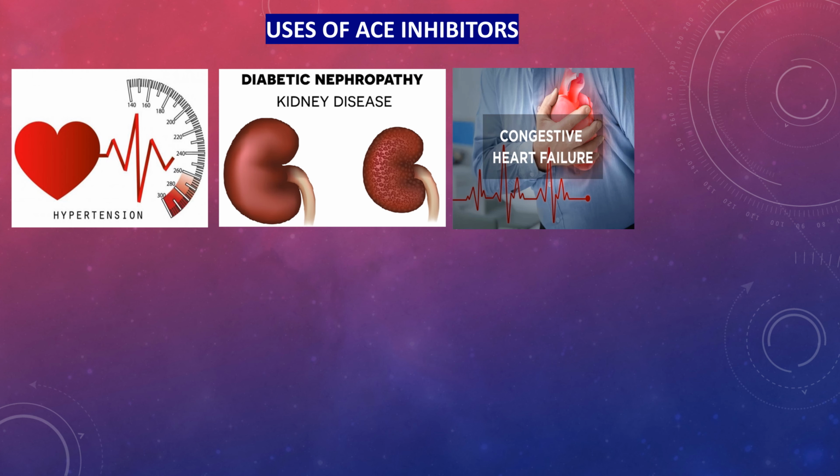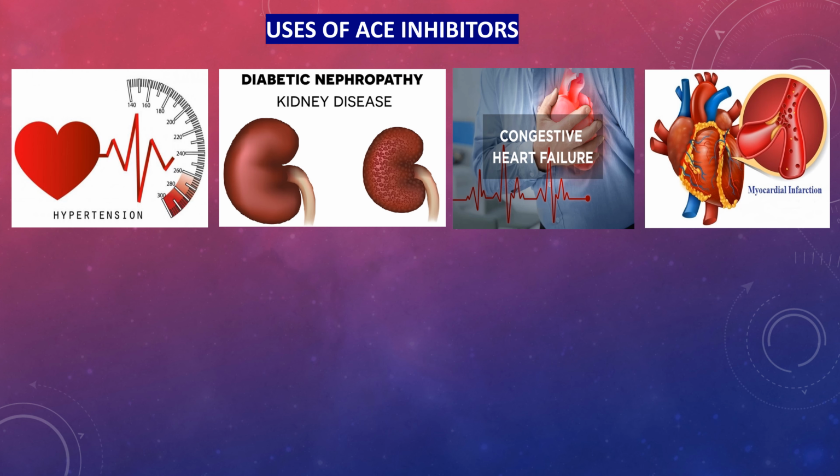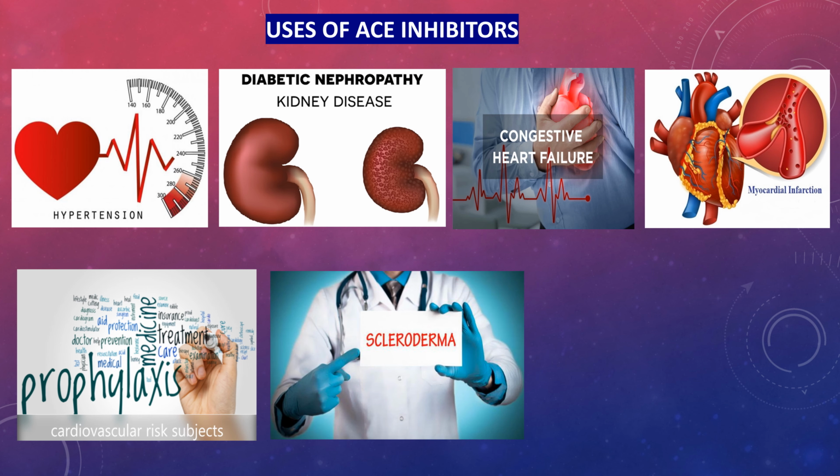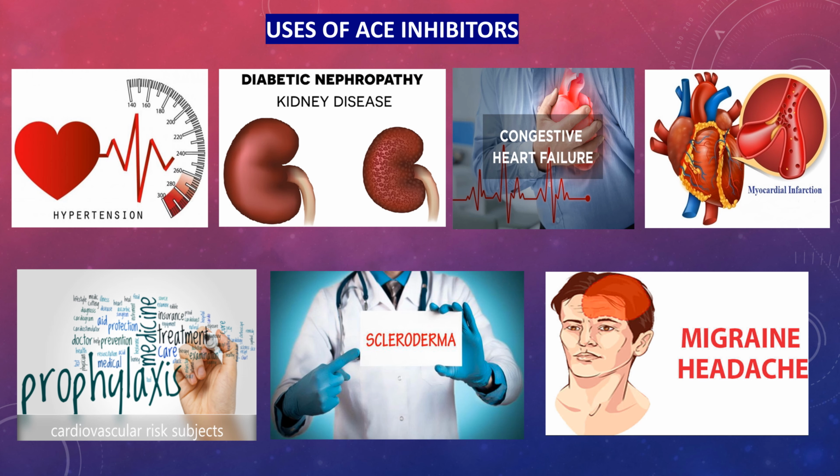ACE inhibitors are mostly efficacious in case of congestive heart failure because of decreased preload and afterload. ACE inhibitors reduce mortality when used in case of post-MI patients. They also reduce the risk of stroke and death. These are used for prophylaxis in cardiovascular risk subjects. These are also indicated in case of scleroderma renal crisis, and because of vasodilatory effect they can be used in case of migraine headache.